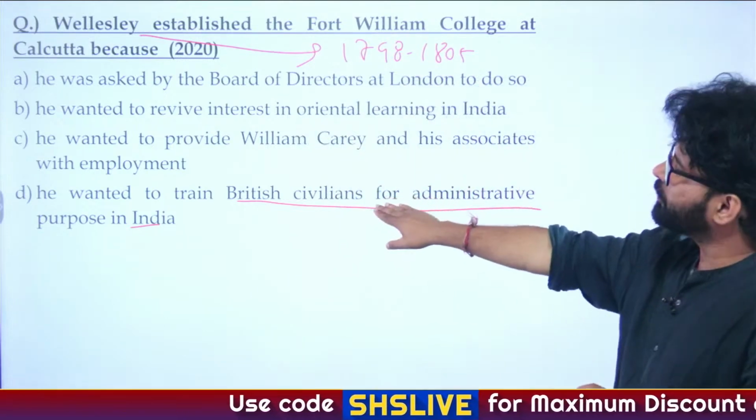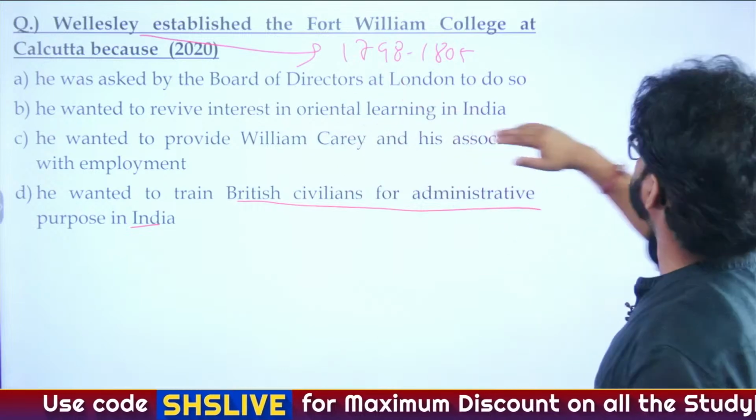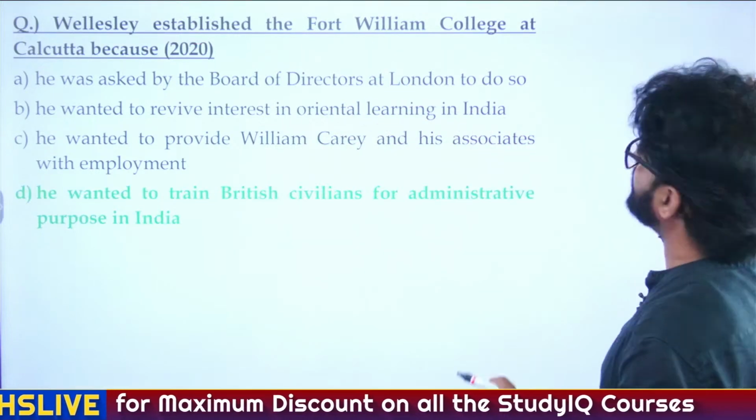So he wanted to train British civilians for administrative purpose. That was the purpose for establishing Fort William College in Calcutta.